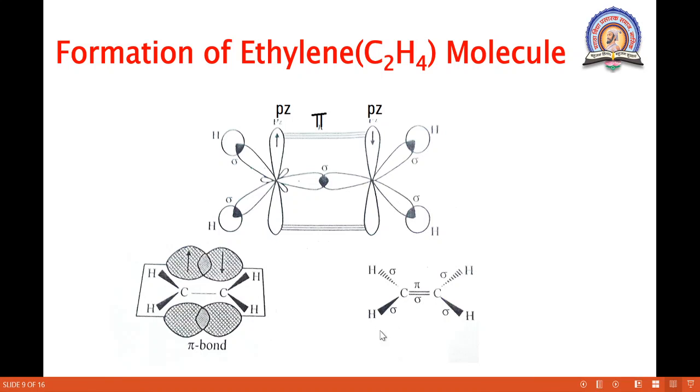So the angle in this ethylene molecule is 120 degrees. Okay. So this is the formation of an ethylene molecule.